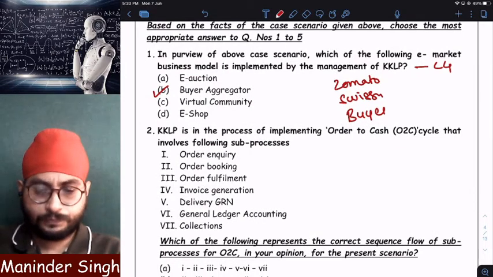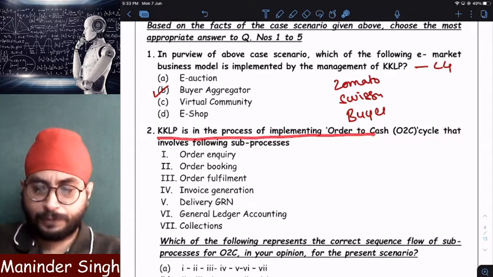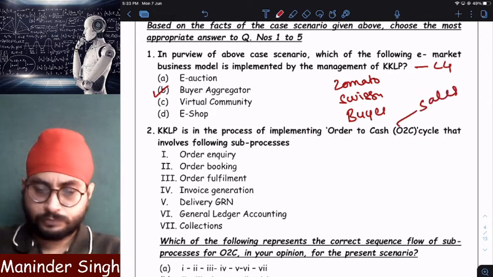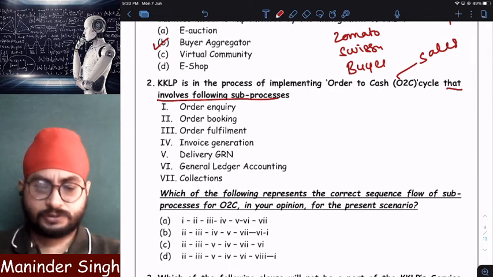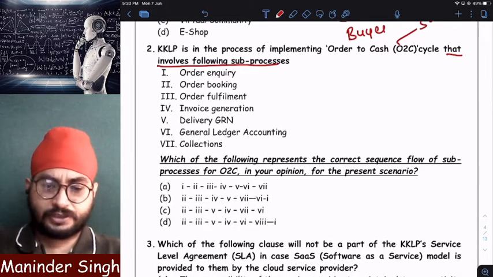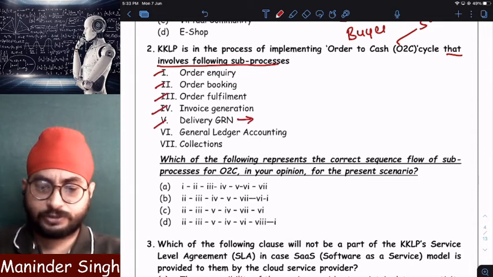Point number 2. KKLP is in the process of implementing order to cash, that is the sales process. Clear? That involves the following sub processes. So order inquiry is there, order booking is there, order fulfillment is there, invoice generation is there, delivery GRN. GRN means goods received note.